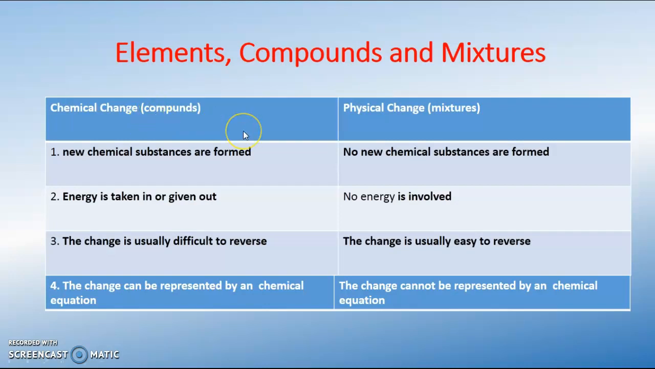Now, let us end by comparing the differences between chemical change and physical change. In chemical change, new substances are formed. Here, no new substances are formed. Energy is taken out or taken in, but here no energy is involved. The change is usually difficult to reverse. Here, you can easily reverse the process. The change can be represented by a chemical equation. Here, the change cannot be represented by a chemical equation.